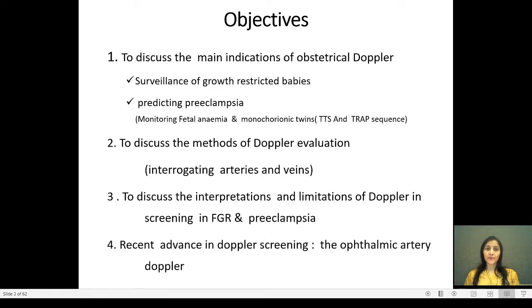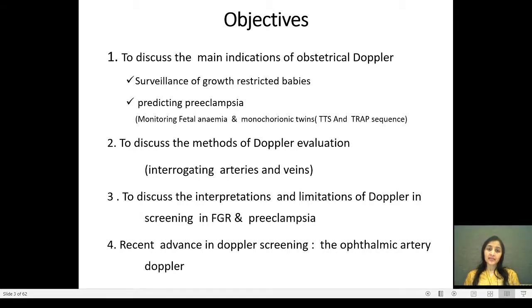The objectives of today's presentation are to discuss the main indications of obstetric Doppler, which is surveillance of growth restricted babies and predicting preeclampsia. There are others such as monitoring of fetal anemia and monochorionic twin gestation, but for today's presentation I will limit myself to the first two.